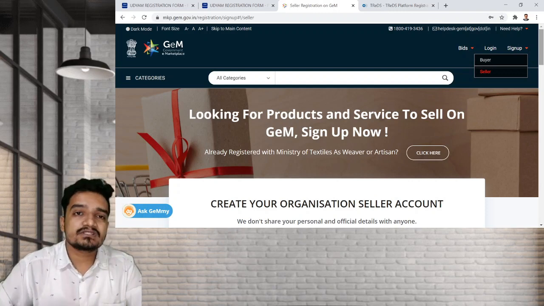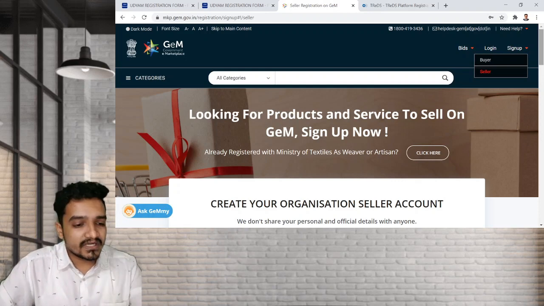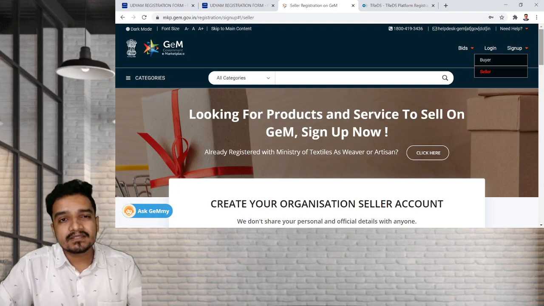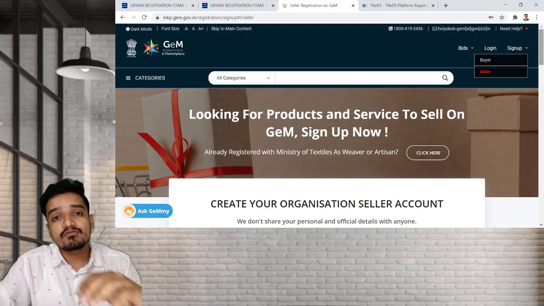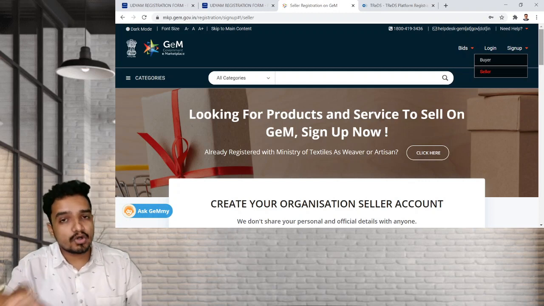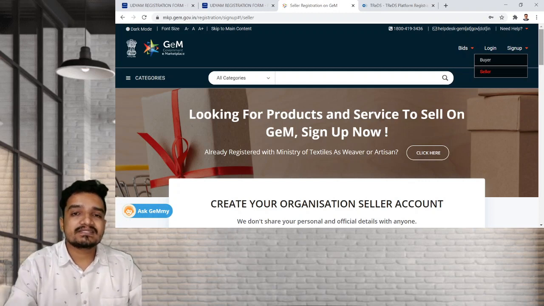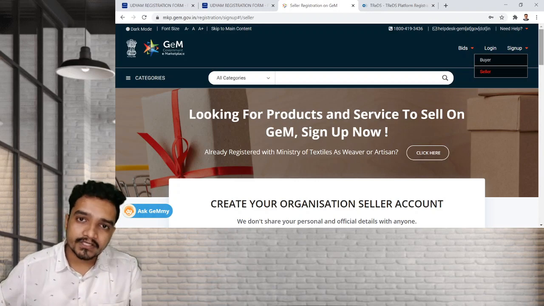What is the benefit of registering your firm in GEM? Because most of the government organizations have the requirement that they have to procure goods or services from the GEM portal only. A minimum percentage is already decided by the government for government organizations or public sector enterprises that they have to go with GEM portal only. So this is the added advantage.